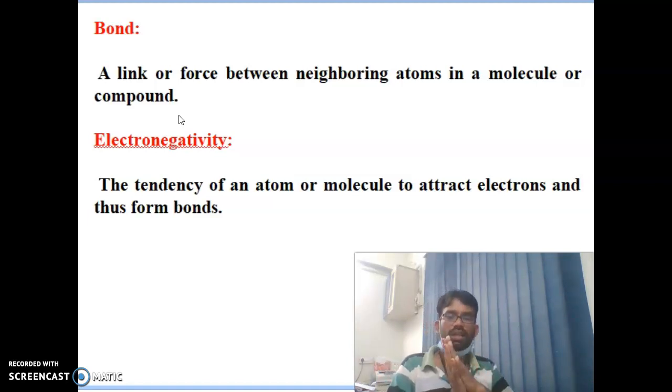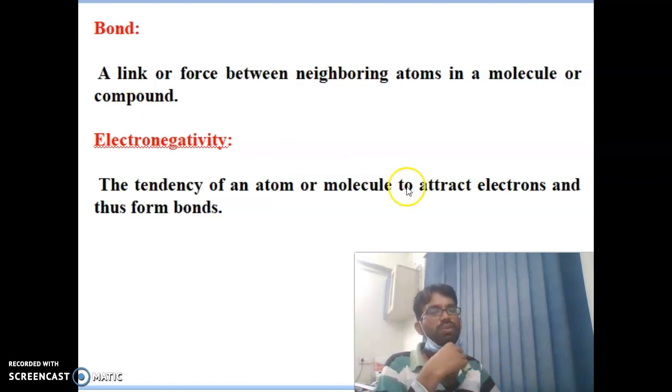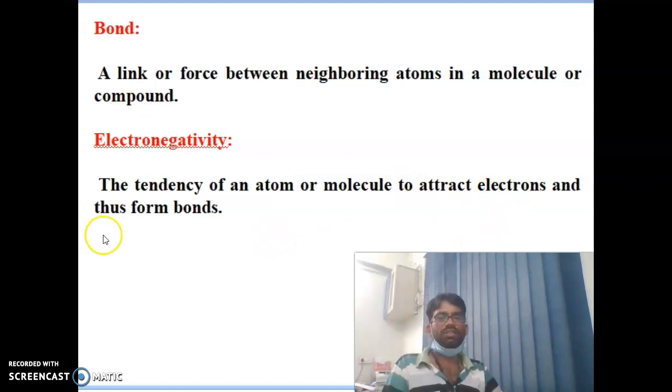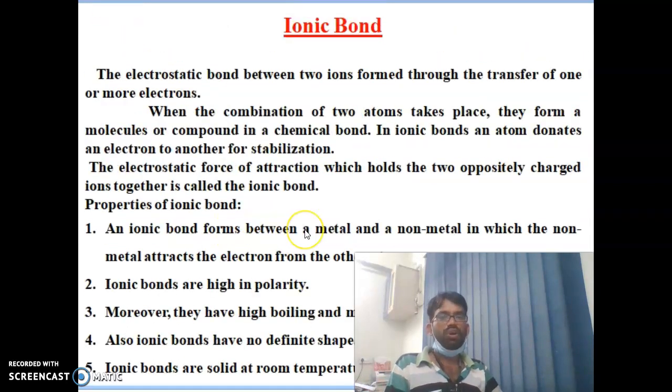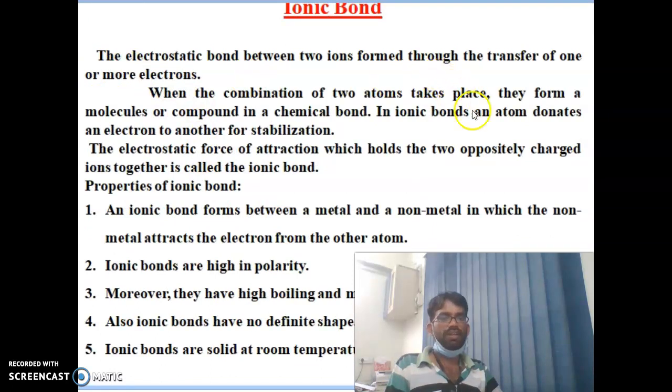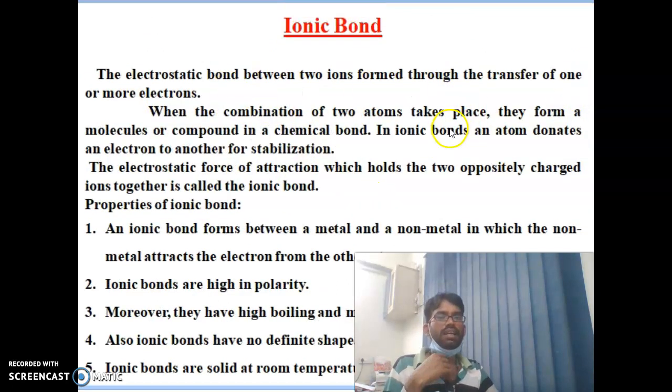Electronegativity is also one of the major players in organic chemistry. The tendency of atoms or molecules to attract electrons, thus to form a bond, is called electronegativity. Now let's see what an ionic bond is. I have mentioned the definition here: the electrostatic bond between two ions formed through the transfer of one or more electrons is called an ionic bond. And I have also mentioned the properties of ionic bonds here.